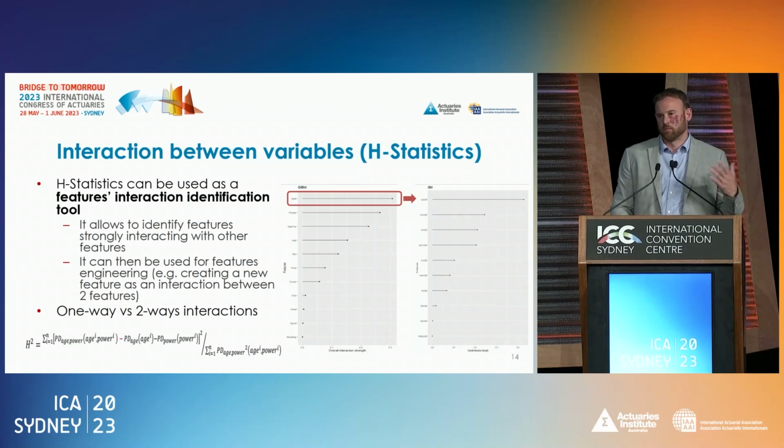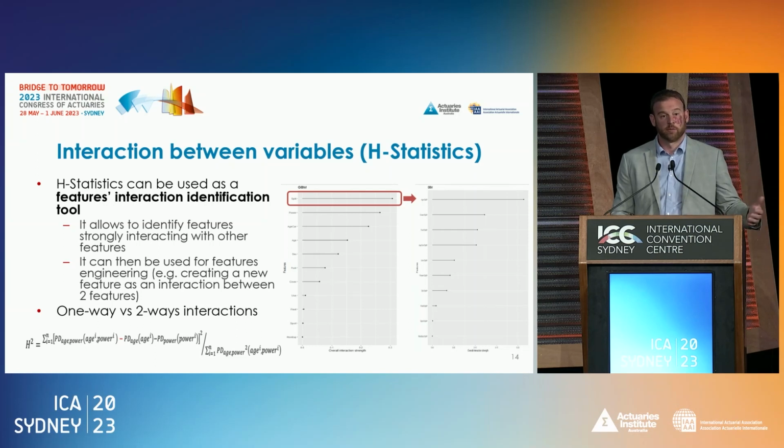Another tool which is also interesting in machine learning techniques is to be able to detect interaction between variables. When you are in a statistical setting, for example, generalized linear model, these models have constraints, and they are not able to capture interaction between the variables, okay?